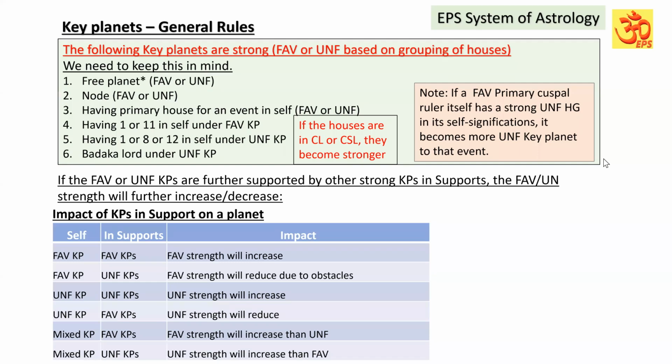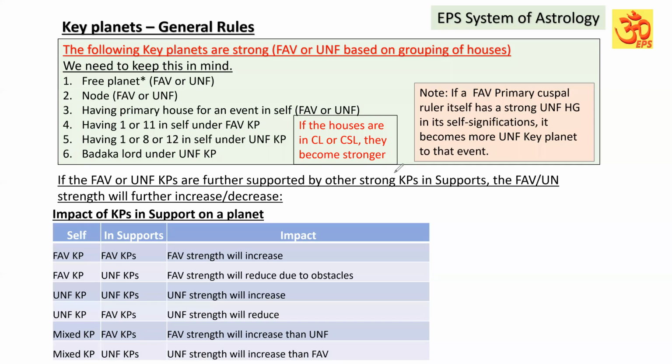Now let me explain some general rules under key planets. As I said, there can be many favorable key planets, many unfavorable key planets, or mixed key planets in a chart for a particular event. But if a key planet is a free planet, what is a free planet? That we already discussed.